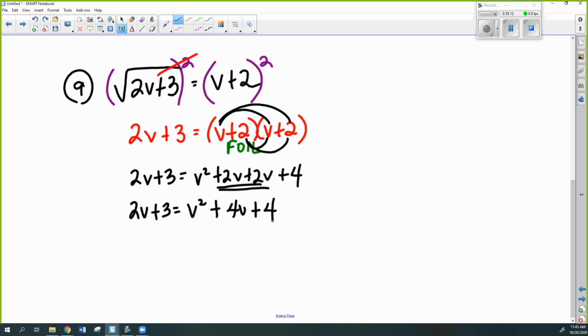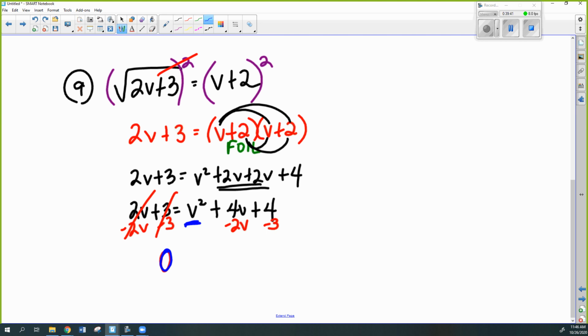Now, because there's a v squared and other v's, I have to make this thing equal to 0, like I did in the last problem, and factor it. Okay? So I'm going to have to minus 2v, because again, I want my v squared to stay positive. And then I'm going to have to minus 3. Oh, let's change colors.